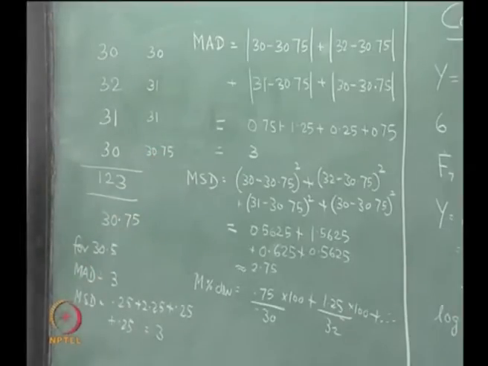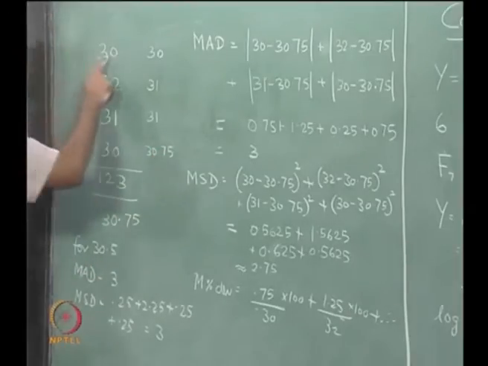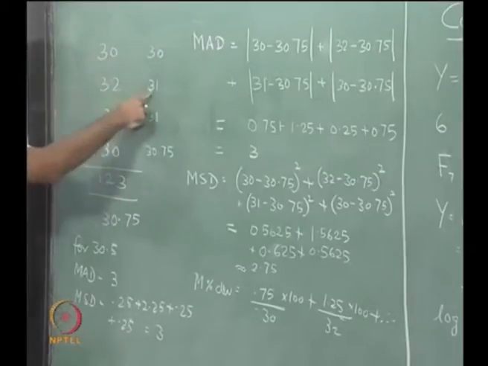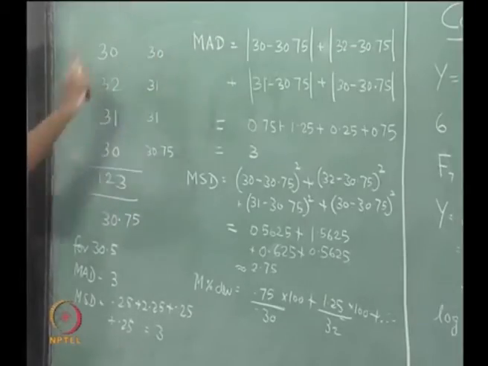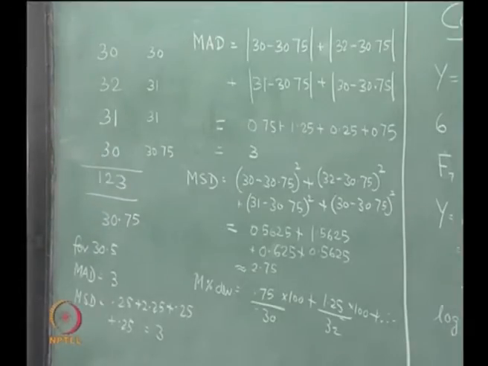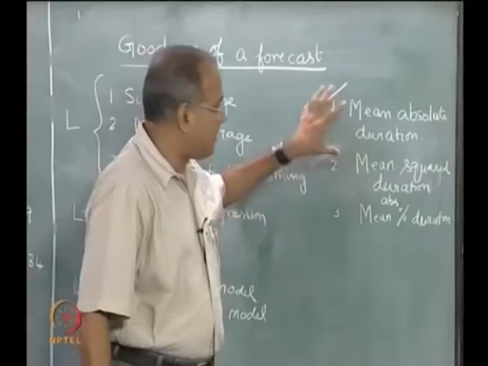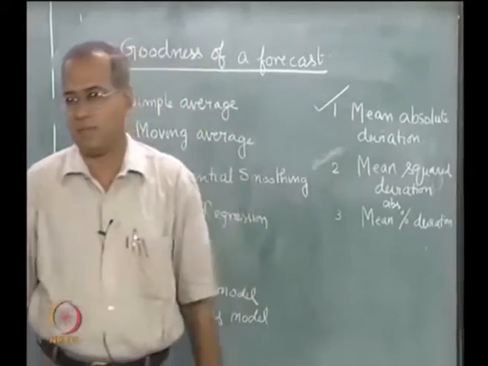Now we can find the error sum of squares as 30 minus 30 squared, 32 minus 31 squared, 31 minus 31 squared, 30 minus 30.75 squared. If we start doing that, then our basic idea that simple average will always be the best when we use this measure need not happen.